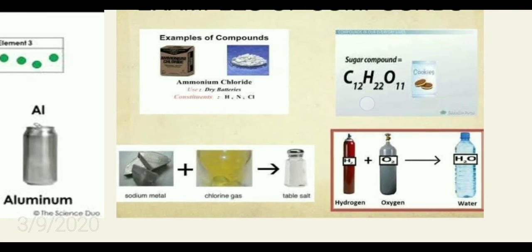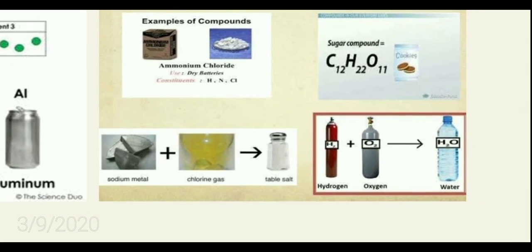Now look at sugar. In sugar also we have three kinds of atoms: carbon, hydrogen and oxygen. They join together, combine together and form a molecule, that is a sugar molecule, and we have only sugar molecules in it. We don't have any other thing. So that sugar molecule is a pure substance.